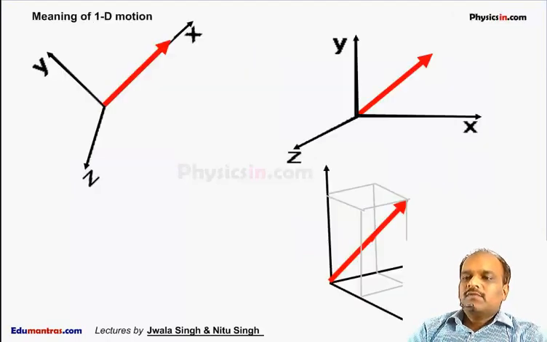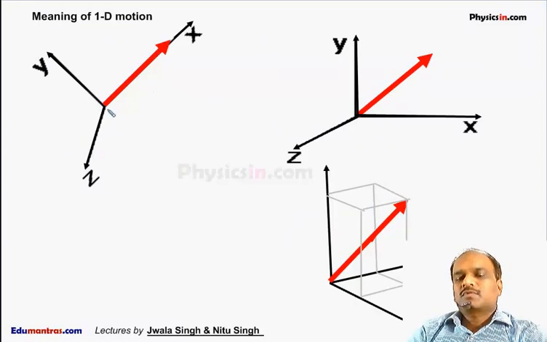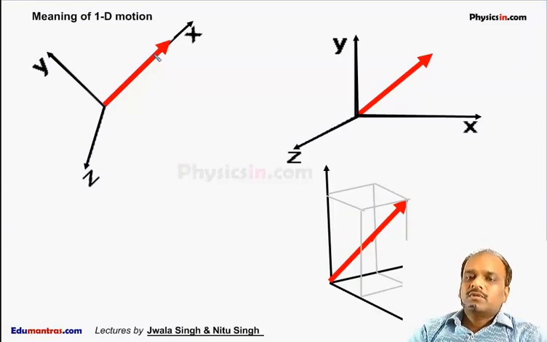Now the meaning of one-dimensional motion. Suppose this red arrow represents the motion of a particle, moving from the origin in this direction. The same particle is also moving in this direction. This motion and this motion have the same magnitude and the same direction.